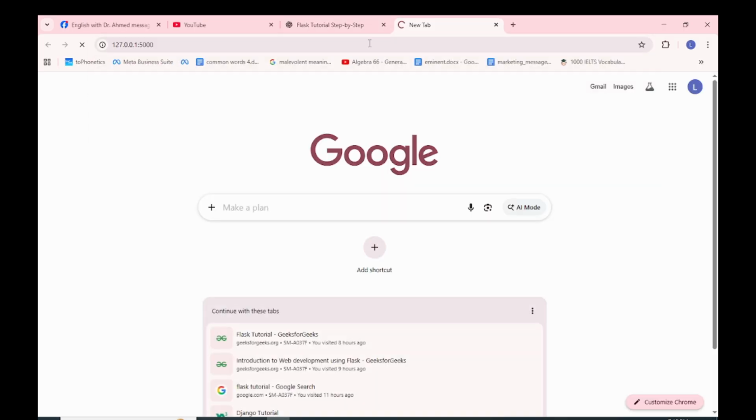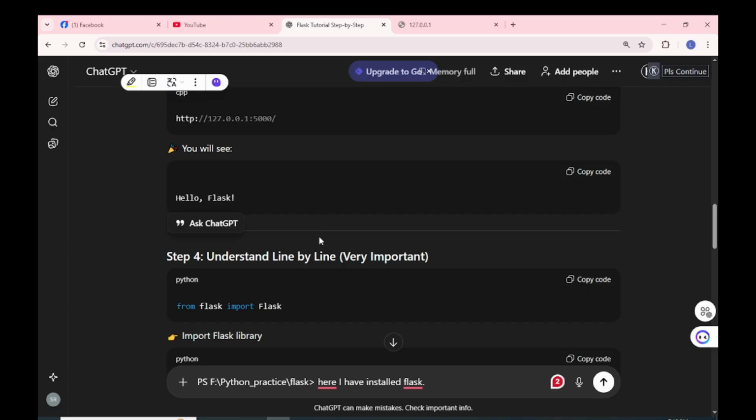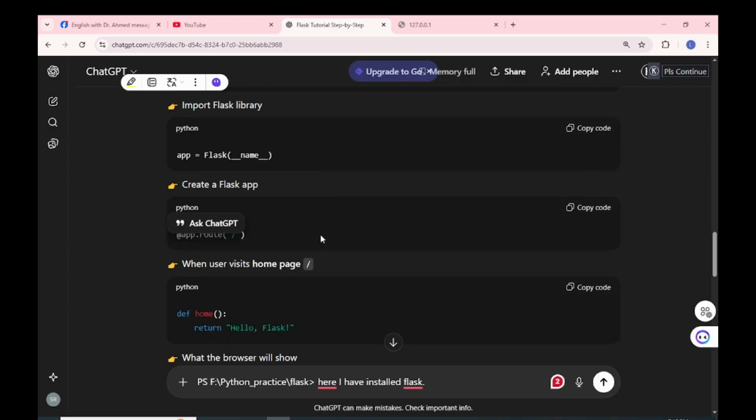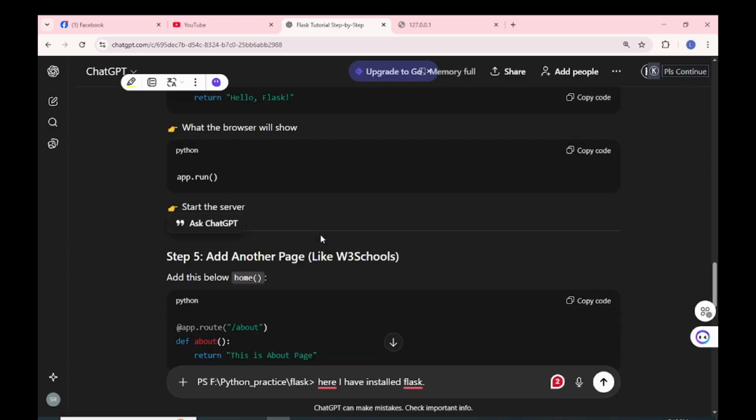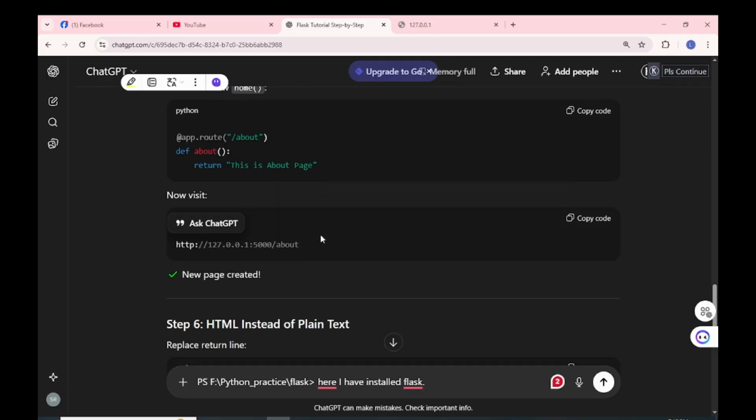So we will open the browser and let's see. Okay, so this site can't be reached, right? We will see the reason. Anyway, app.run starts the server.